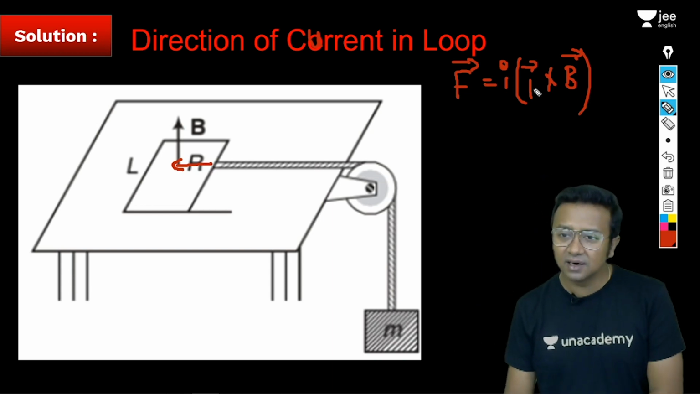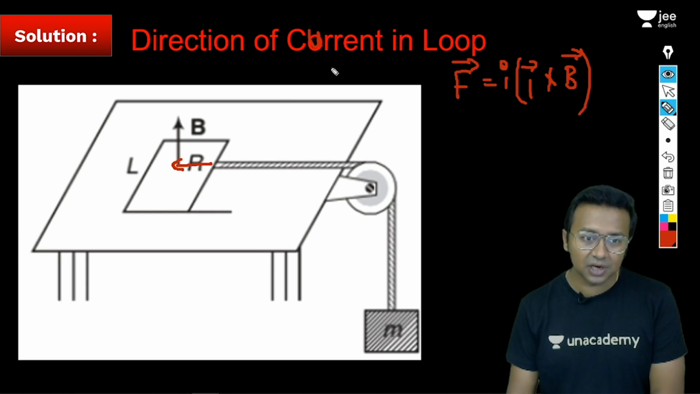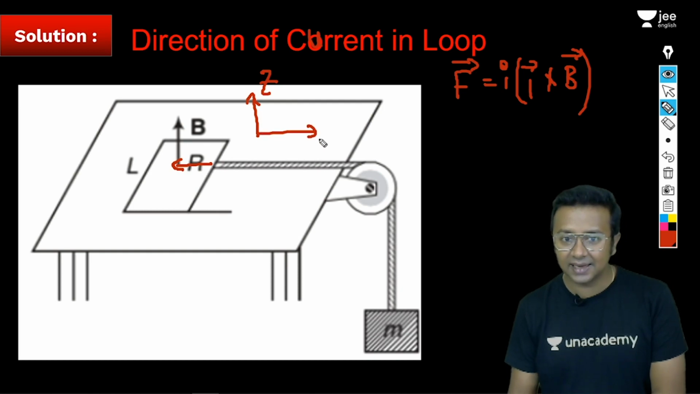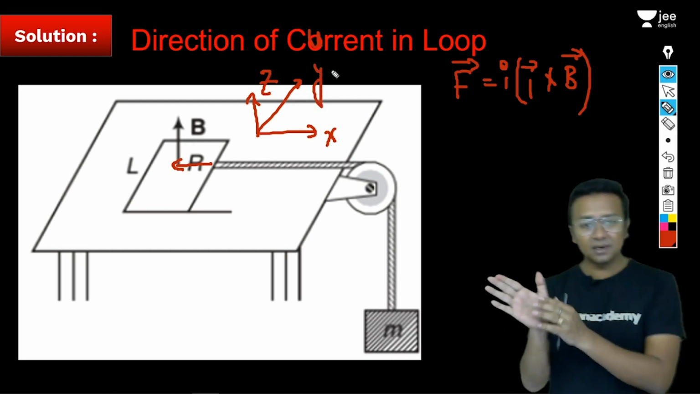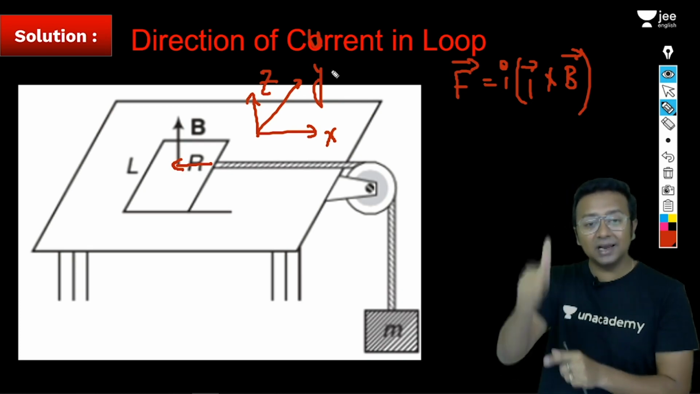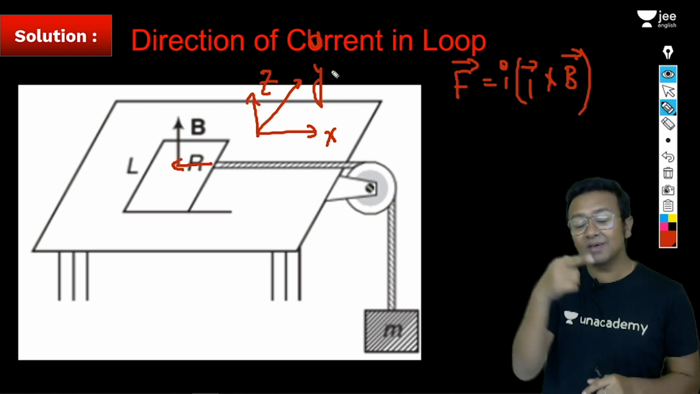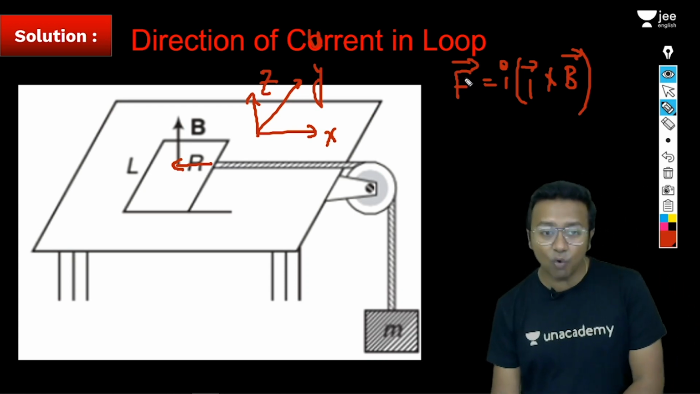So this is the formula for the force acting on a current carrying loop. Now, this force is in which direction? Let me show you the convention. The convention has changed. The upward direction we will take as the z-axis, this direction as the x-axis, and this direction as the y-axis. Simple idea: curl your fingers this way, and the thumb should point along the z-axis. Is this clear?